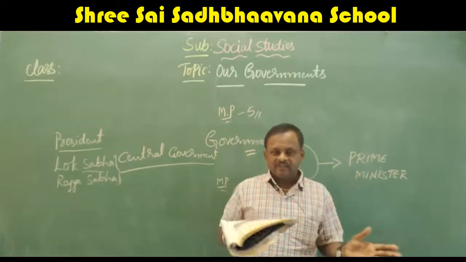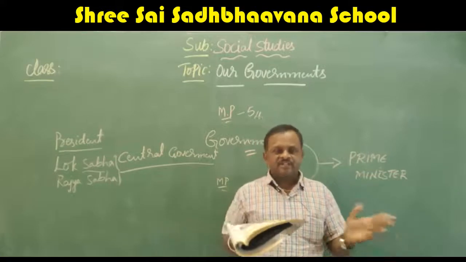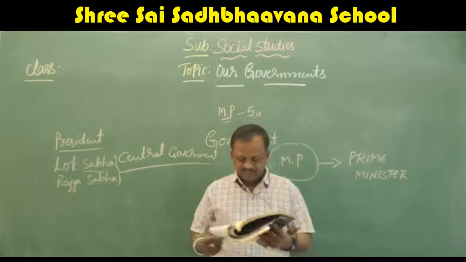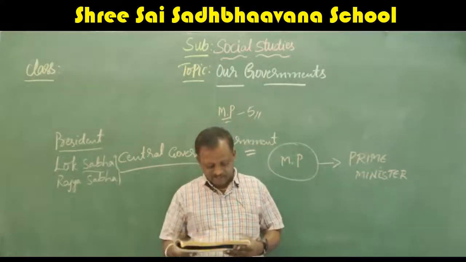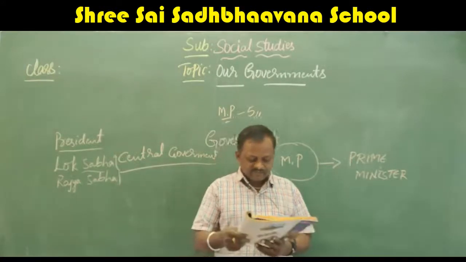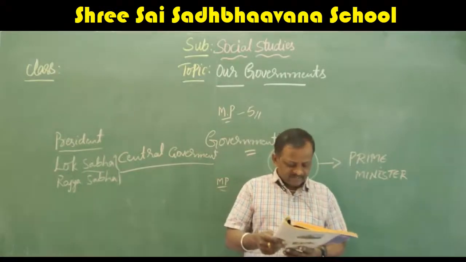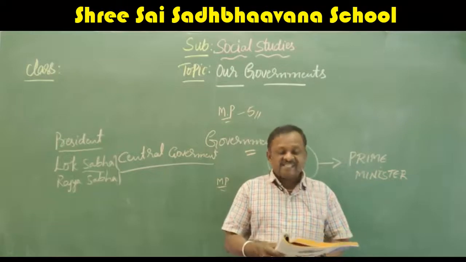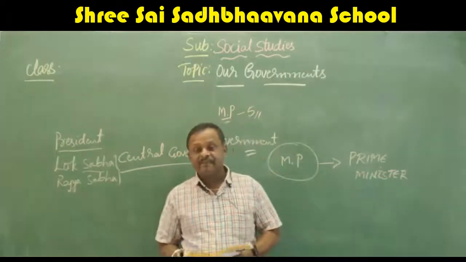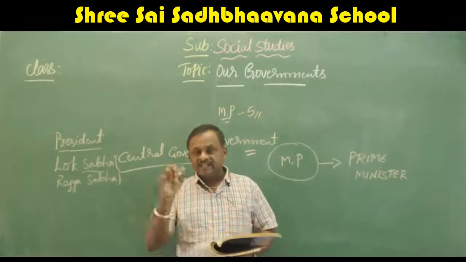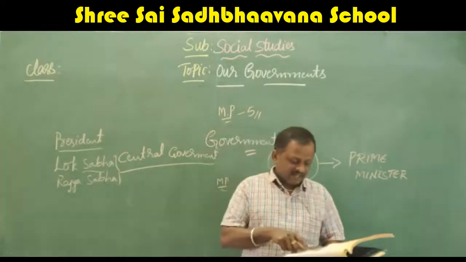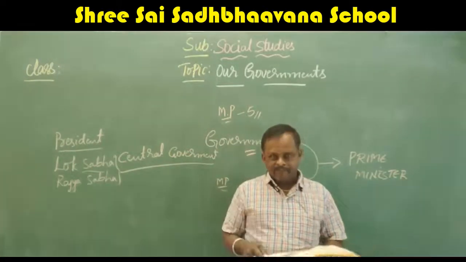Like that, they will talk to each other. So that is called the parliament house. There they will discuss with each other. The Rajya Sabha is the permanent house of the parliament. Members of the Rajya Sabha are elected by the members of the state government. Yes, MLAs. Who will elect? MLAs will elect the Rajya Sabha people.